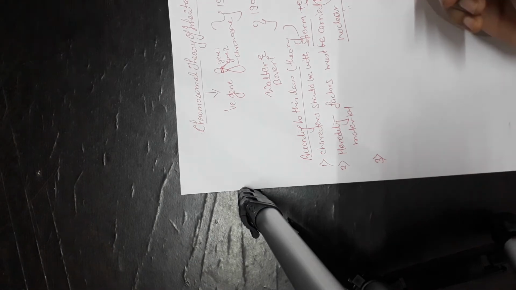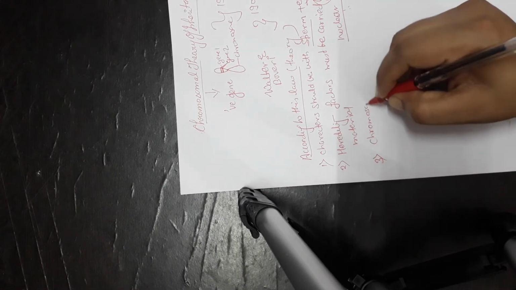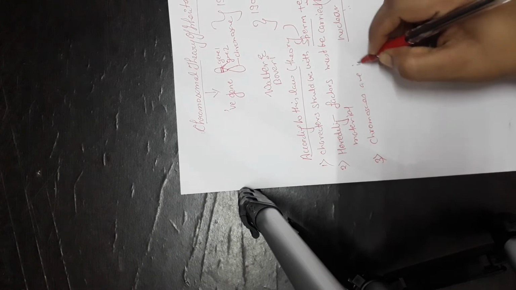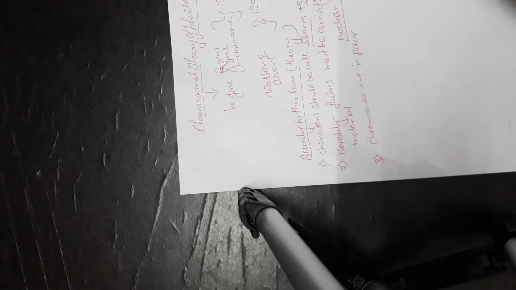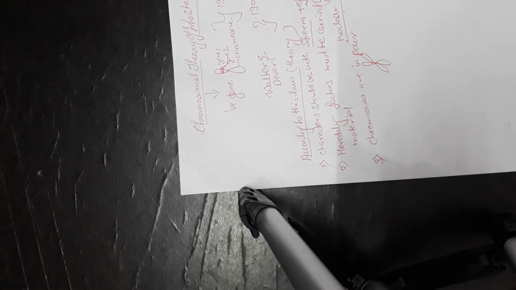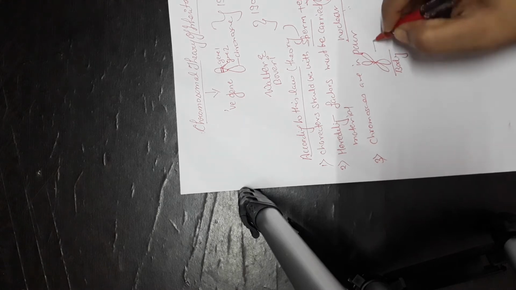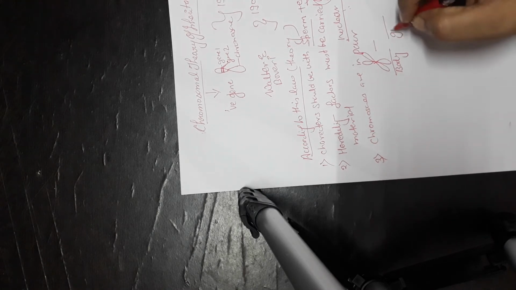Third point, they explained that chromosomes are also found in pairs, like the Mendelian alleles. We have seen that chromosomes always occur in a pair in the body; only in the gamete are they single.